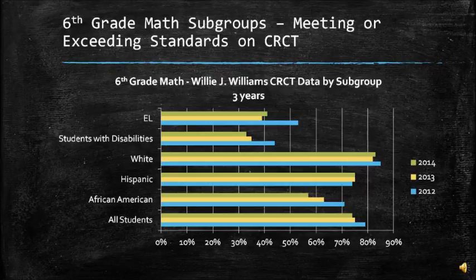So there's a pretty big gap there, and you'll notice that even the whole student group, all the students, had close to an 80% pass, and over the past 3 years that has decreased to about a 75% pass.